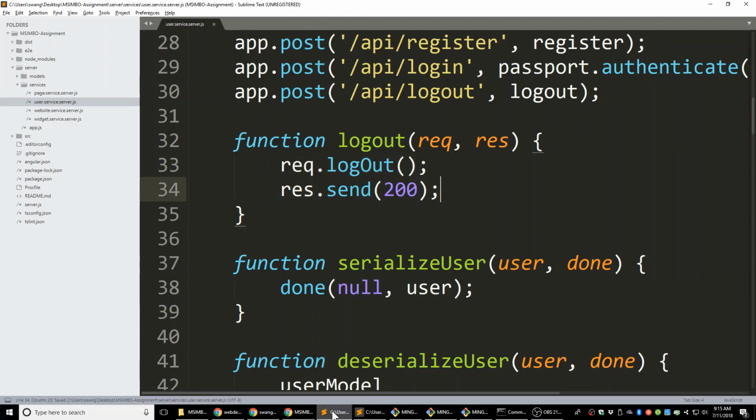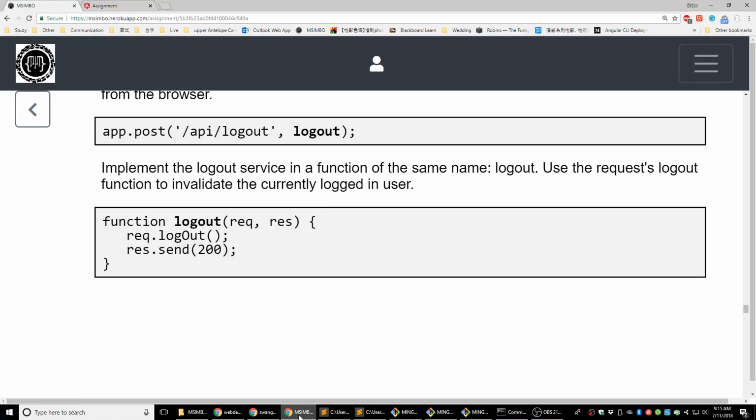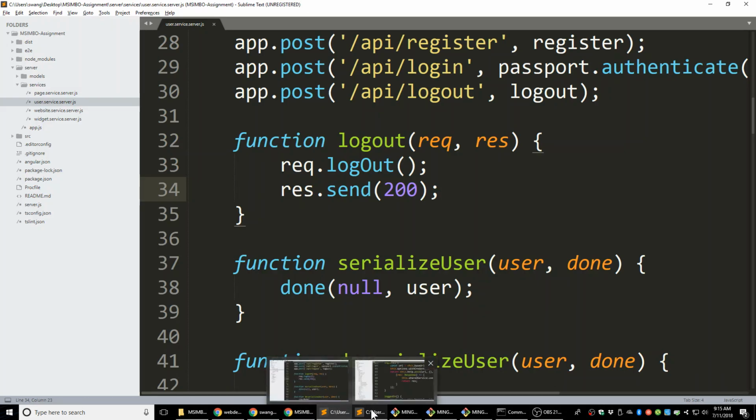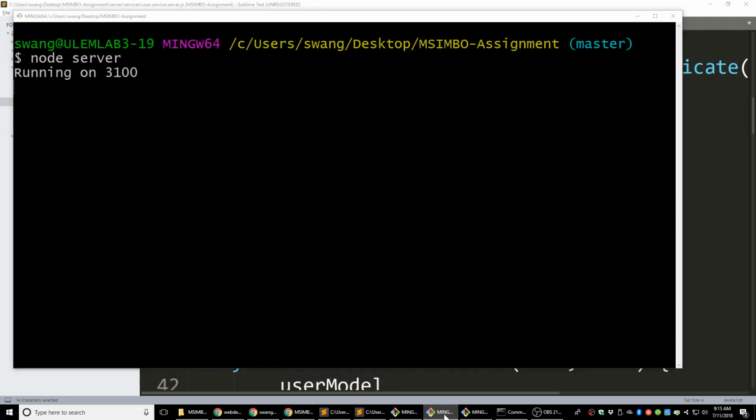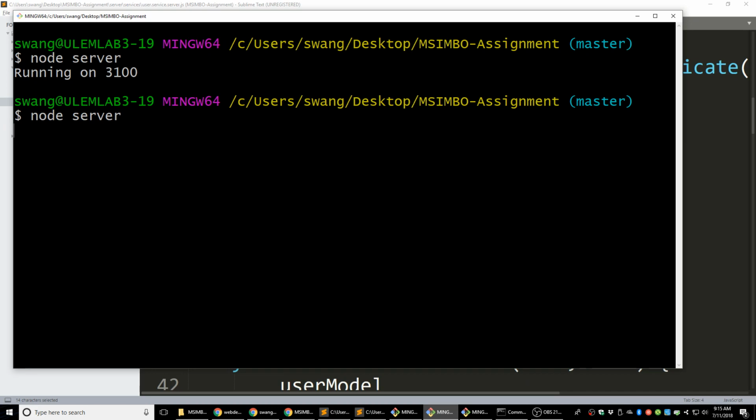So let's try if that's working. That's what I was wondering, when you get the response back, is that the 200 that it's getting back? Yeah, that's just a message we're sending to the client saying the process is done and it's done successfully. So let's restart the server. Node server.